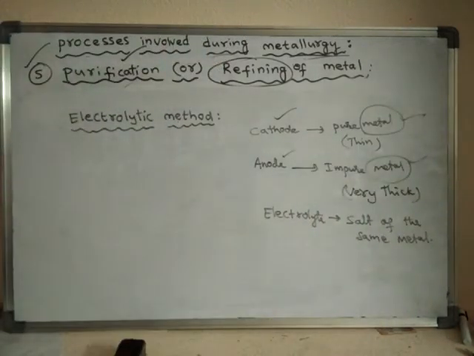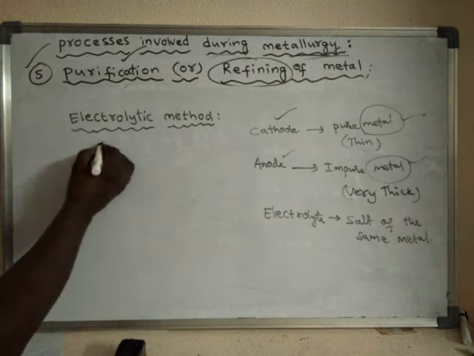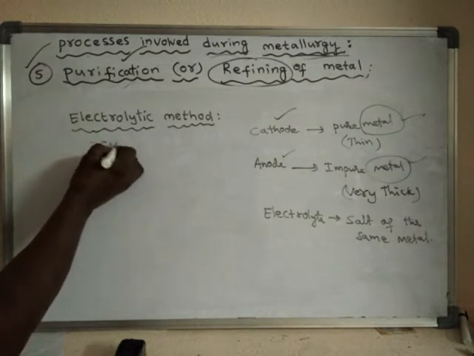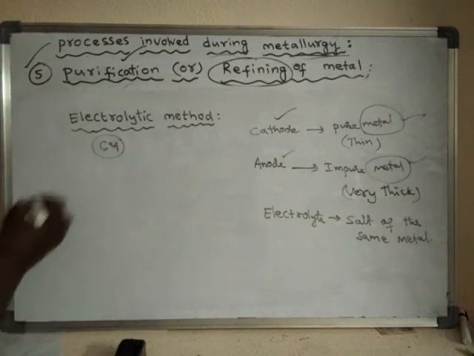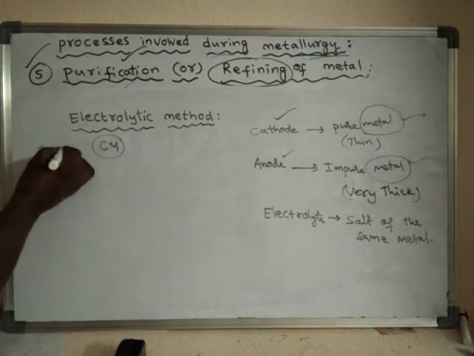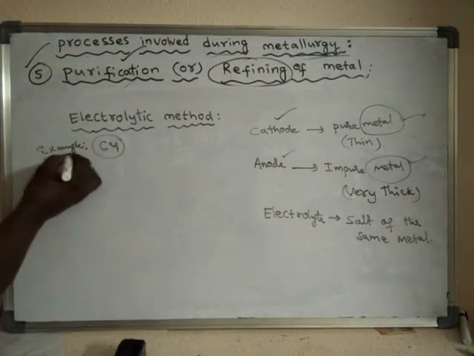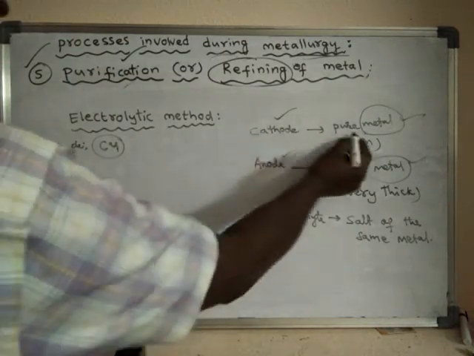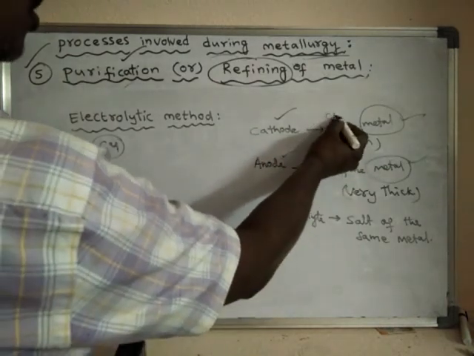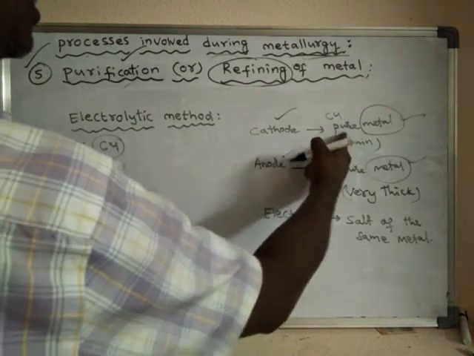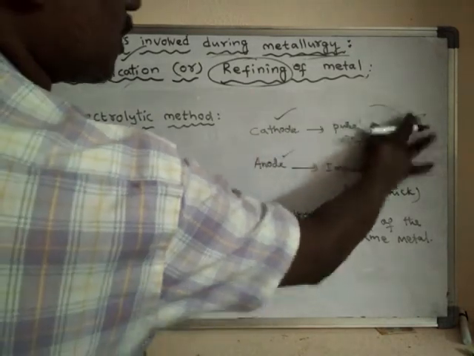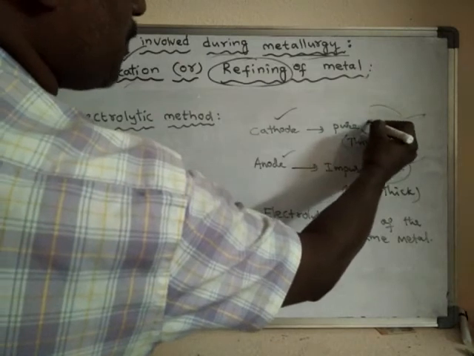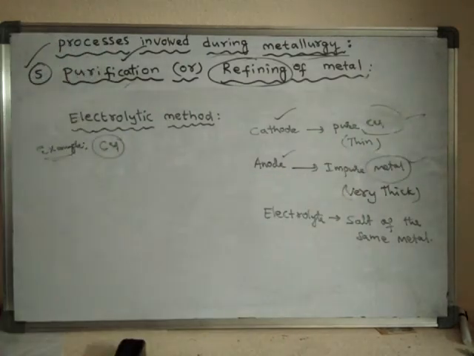For example, if I want to purify copper metal, then I have to take pure copper as the cathode, a very thin rod of copper.